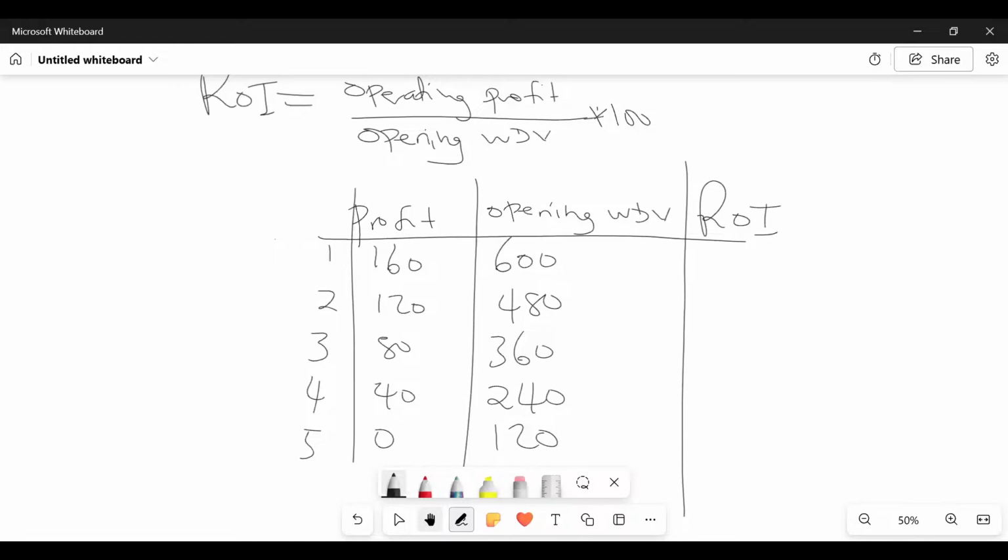Then you will come here and provide a column for return on investment, where you take year 1, 160 over 600 times 100, which gives us 26.67%. We go to year 2, 25%. Already I've shown you how to get it. Then we go to year 3, 22 point.